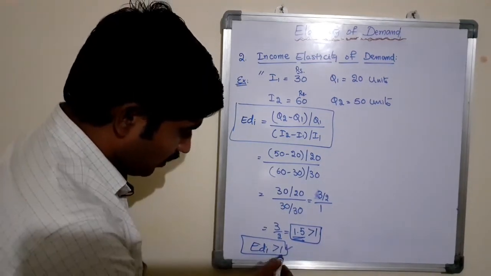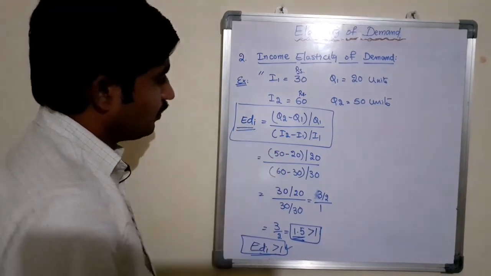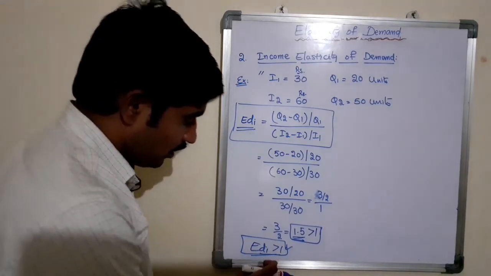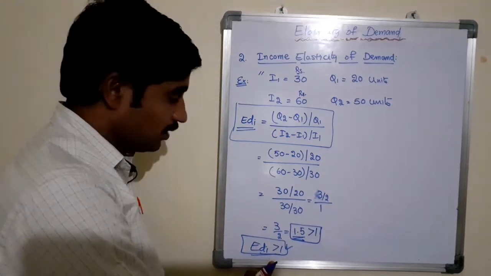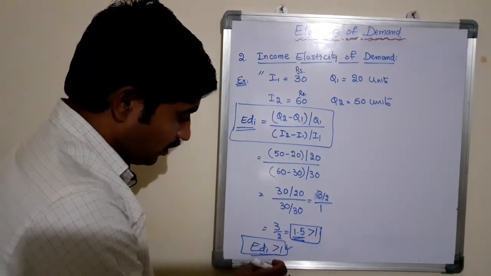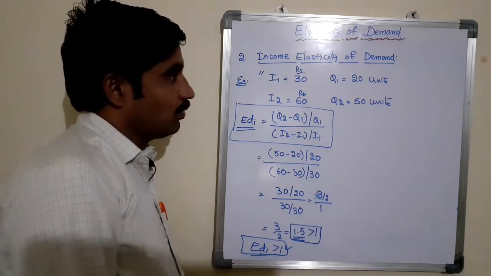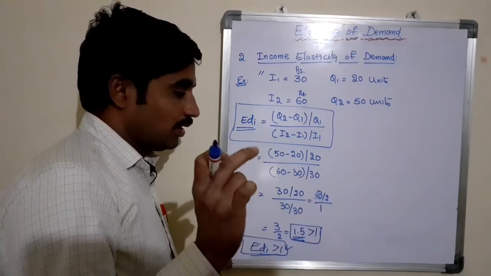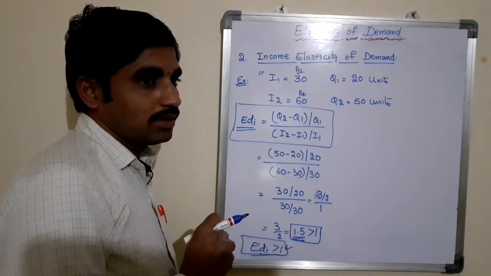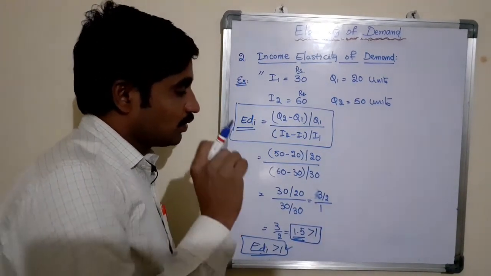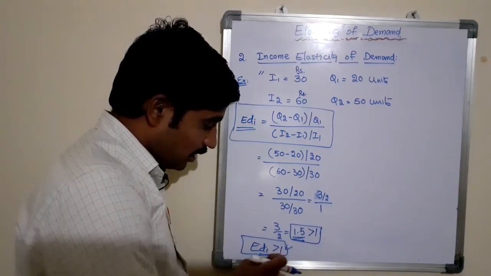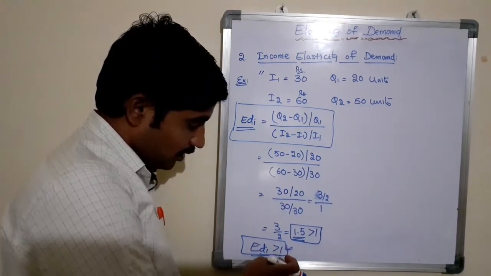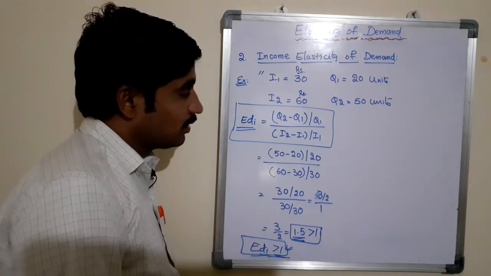based on the result of this income elasticity of demand, we need to interpret the result as this is elastic. This is elastic because here it is greater than 1. As we know, there are three types of elasticity, that is elastic, inelastic, and unitary elastic or unity elastic. So here, based on the result of these calculations, we decide that there is elastic demand.